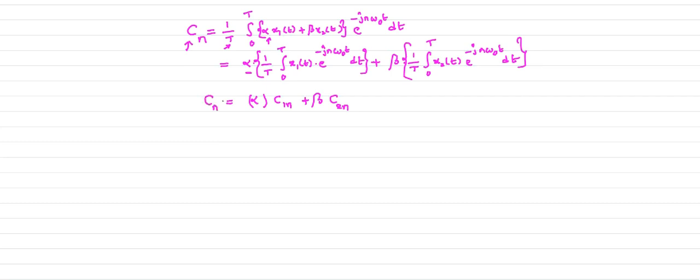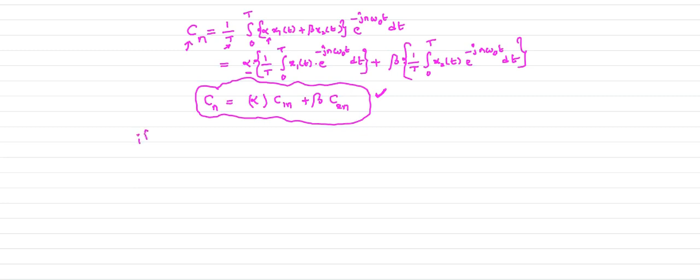So this is your linearity property. When you consider the linear combination of the two signals, at the output also we get the linear combination of the complex exponential Fourier series coefficients of the signals x1 of t and x2 of t. This is alpha times C1n plus beta times C2n.